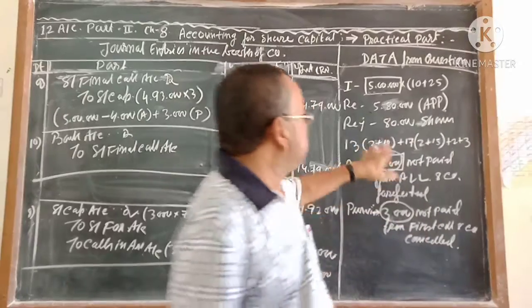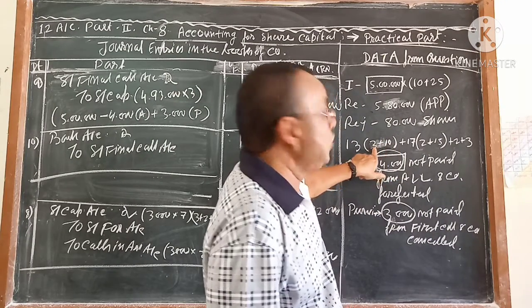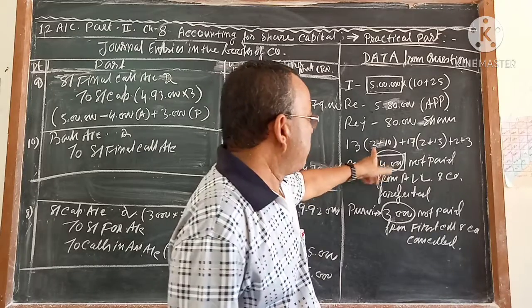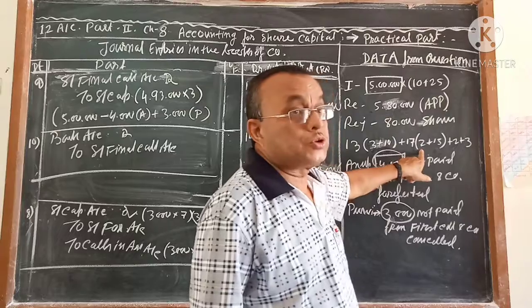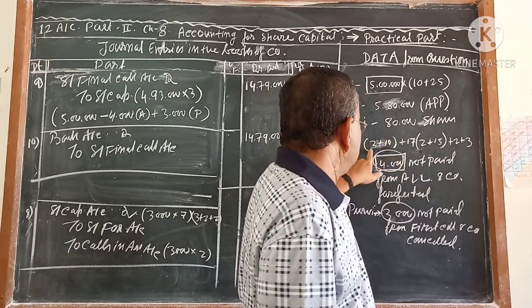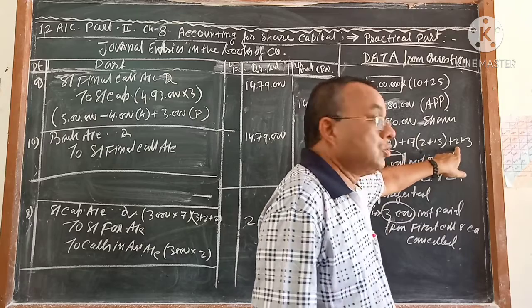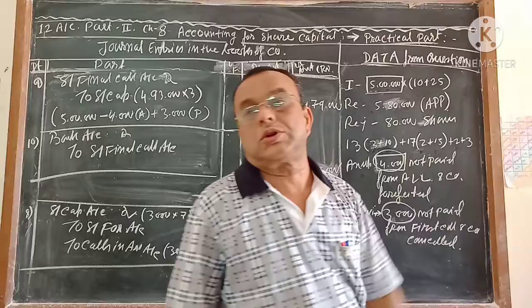If company is going to cancel after first call, then 3 rupees will come. If company is going to cancel after allotment, then 3 plus 2, 5 rupees will come. If company is going to cancel after second call, then 3 plus 2 plus 2, 7 rupees will come. If company is going to cancel after last call, then 10 rupees will come.